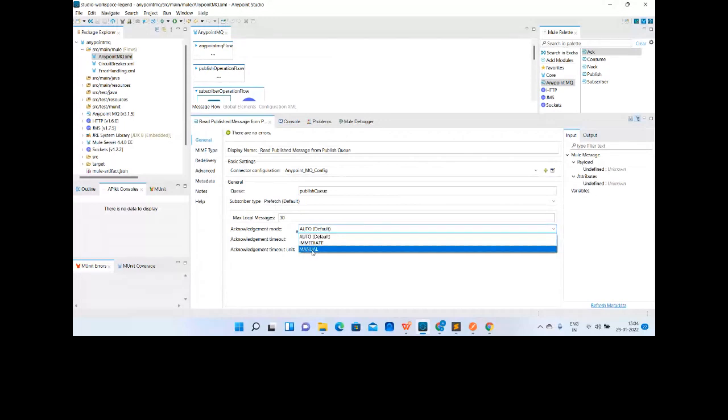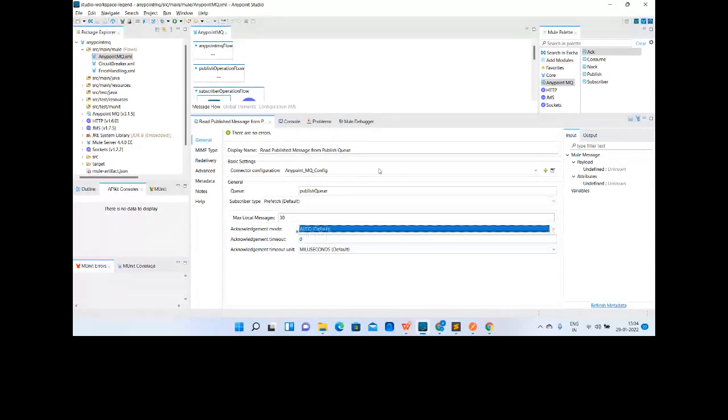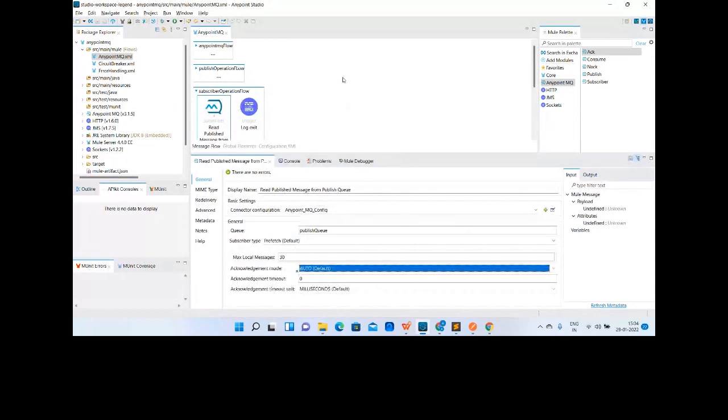If NACK takes that token ID back to the queue, it informs the service that it is a negative acknowledgement and you have to send the message back to the queue. Very important feature, very important functions. We have to use these as per the project need and requirement.